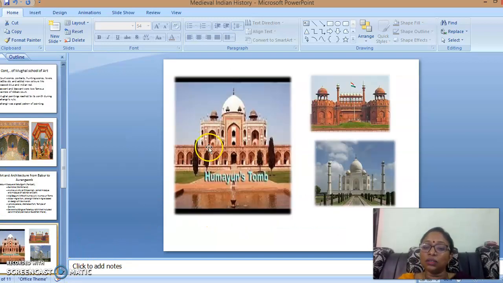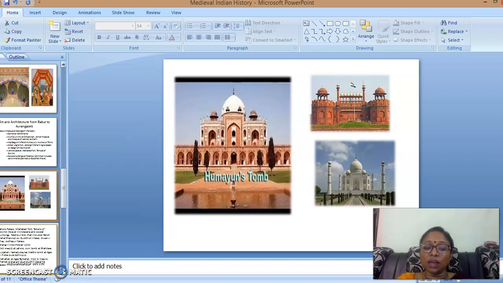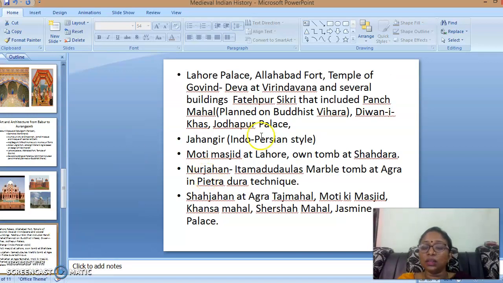This slide shows Humayun's tomb. Haji Begum built it in remembrance of her husband Humayun. It is one of the best examples of red sandstone, and this is one of the best examples of white marble, a symbol of love. All these are the best examples of the architecture of the Mughal Empire. Next, continuing, are Lahore Palace, Allahabad Fort, the Temple of Govind, and several buildings of Fatehpur Sikri that include Panchmahal planned on a Buddhist vihara, Diwan-i-Khas and Jodha Palace.